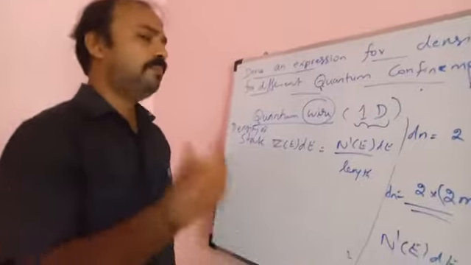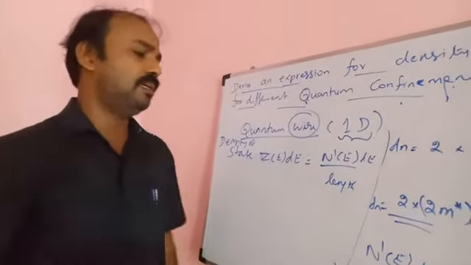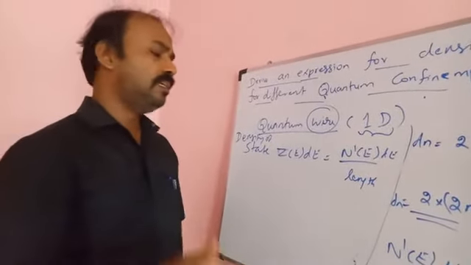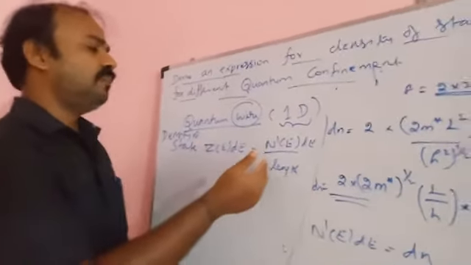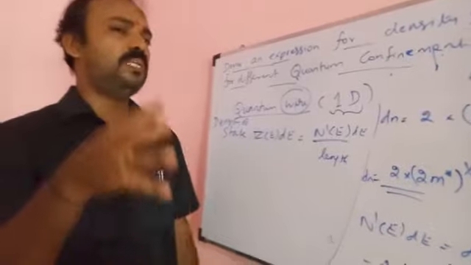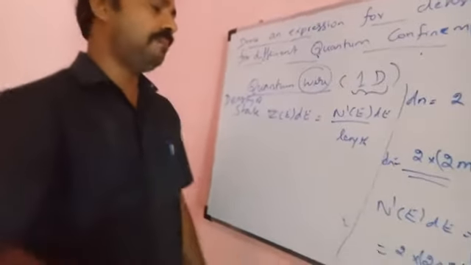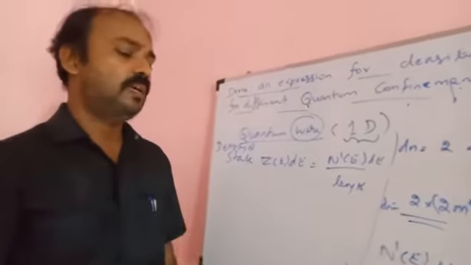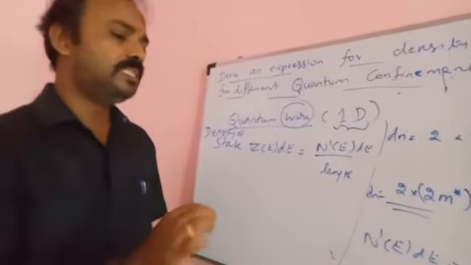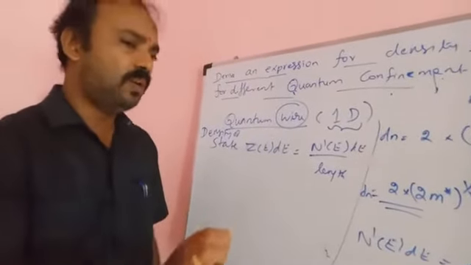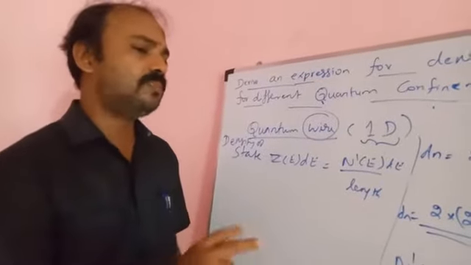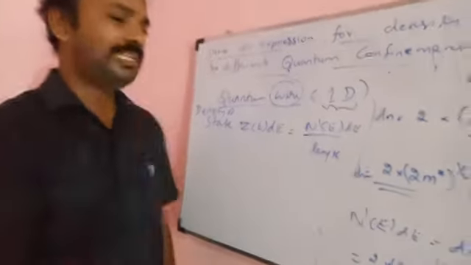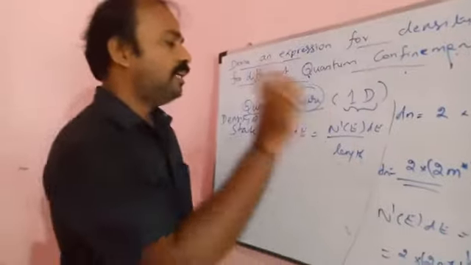In the previous derivation, that is 2 dimensions, the density of state is defined as the number of energy states per unit area. Here it is 1 dimension, where only 1 dimension is available through which the electron movement is freely allowed. In the other 2 coordinate axes the electron movements are restricted, so they are only length.